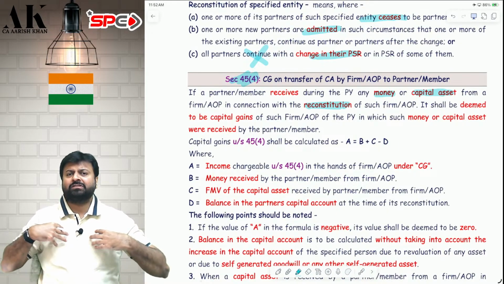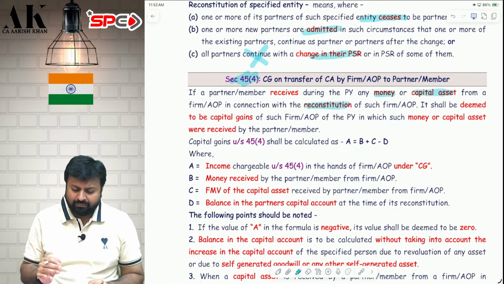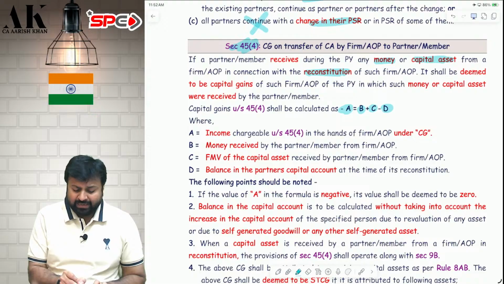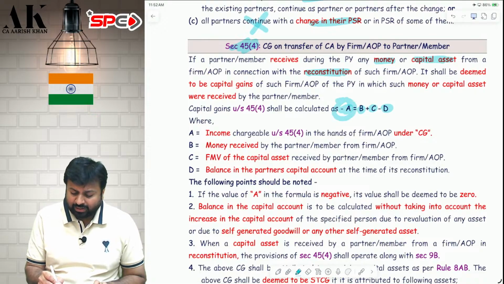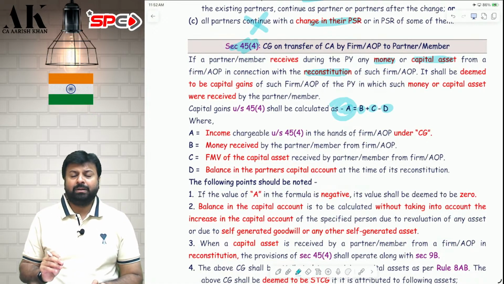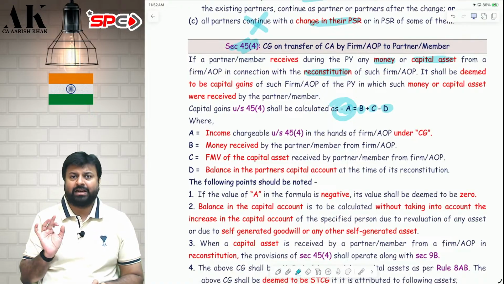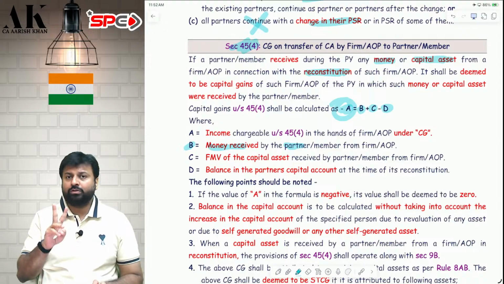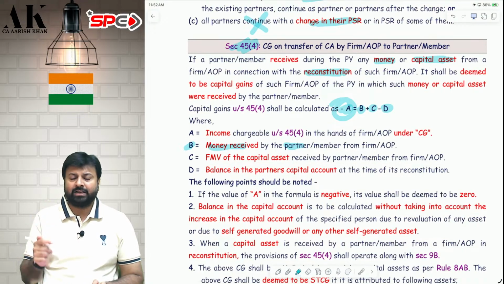Now, how much capital gains will be chargeable in the hands of the firm? Firm will be liable to capital gains with the formula, that is A is equal to B plus C minus D. A is your answer. B plus C minus D is your computation mechanism. What is B, sir? B is the money received by the partner. There are two things you are giving in this section, money and capital asset.